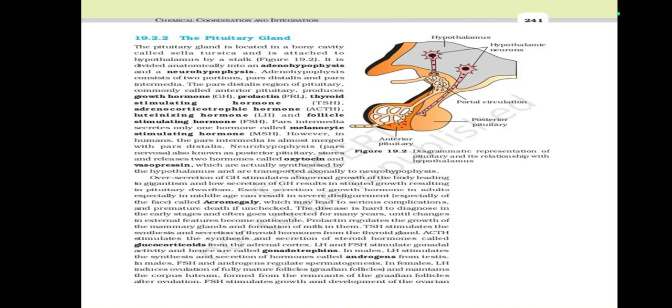In males, LH stimulates the synthesis and secretion of hormones called androgens from testes. In males, FSH and androgens regulate spermatogenesis. In females, LH induces ovulation of fully mature follicles, Graafian follicles, and maintains the corpus luteum formed from the remnants of the Graafian follicles after ovulation. FSH stimulates growth and development of the ovarian follicles.